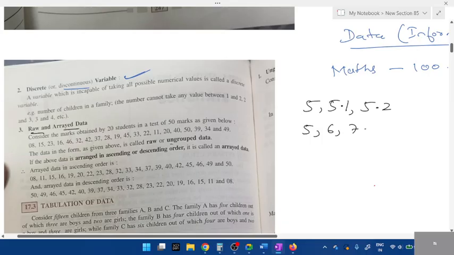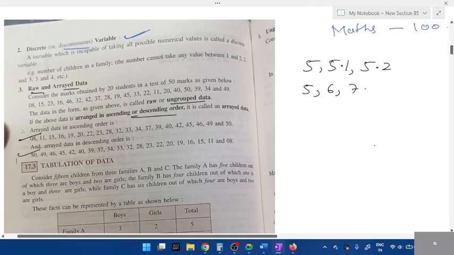If you just read the textbook, you'll understand. Everything is given there, arranged in ascending or descending order. We mostly prefer arranging in ascending order. This is raw data, and this is array data.